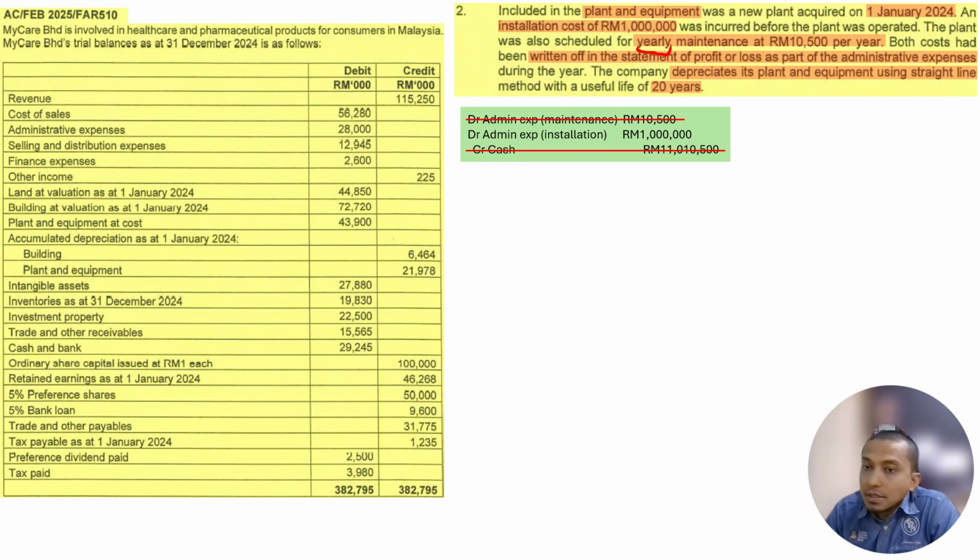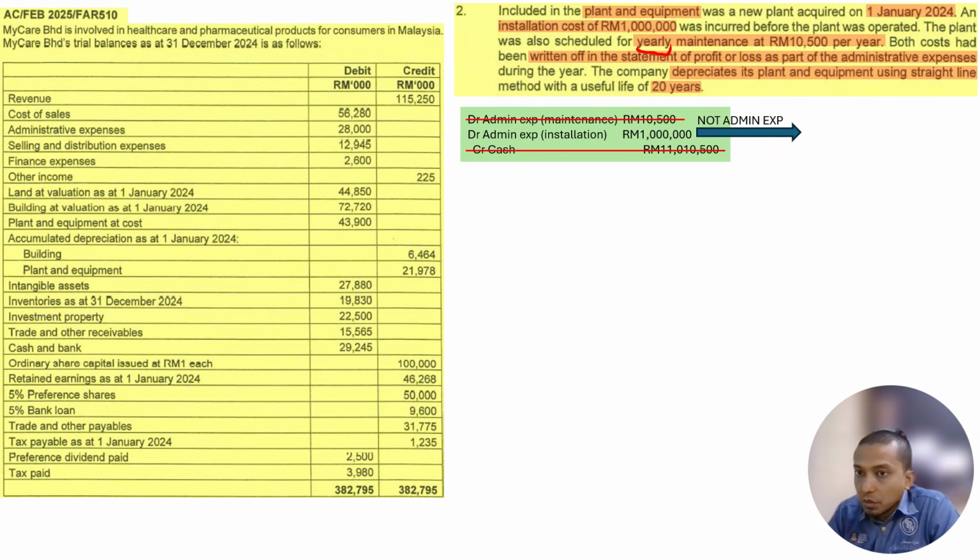The issue here is the installation. Installation should be capitalized. It should be part of the PPE cost. In this case, the PPE cost is plant and equipment. It should be part of the cost of the plant. But in this case, they put it inside admin. So this is wrong. This is the error. So therefore, this is not an admin expense cost.